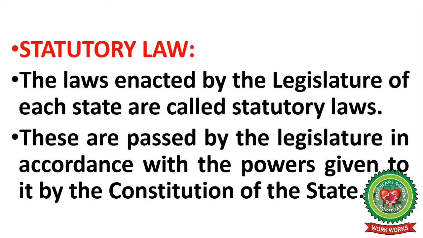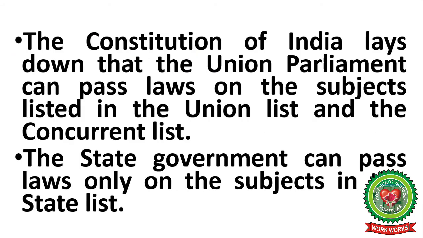Next is statutory laws. The laws enacted by the legislature of each state are called statutory laws. These are passed by the legislature in accordance with the powers given to it by the constitution of the state. In India, that is the Union Parliament.